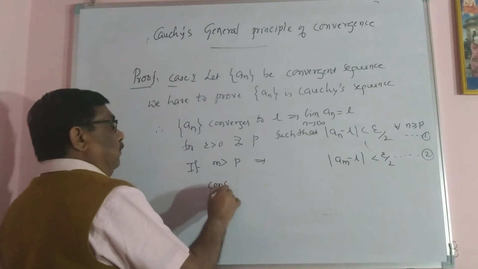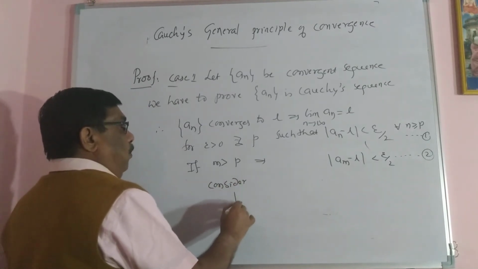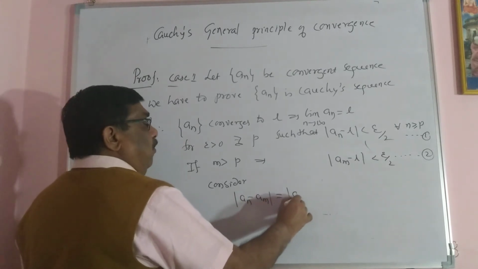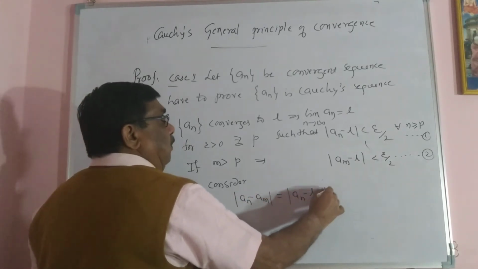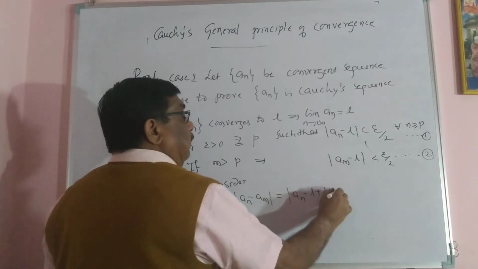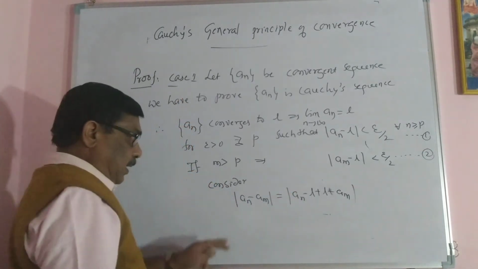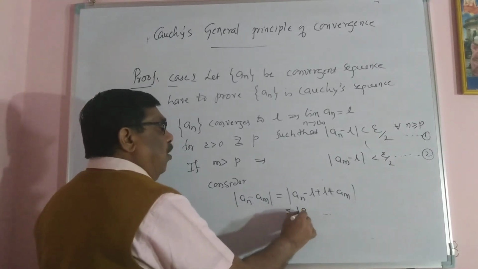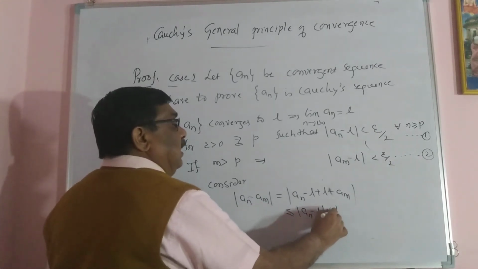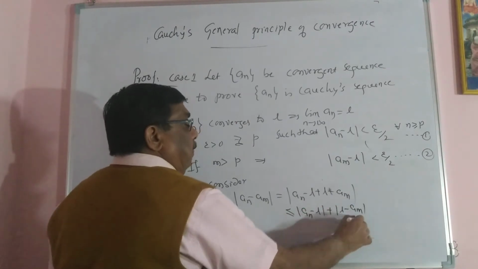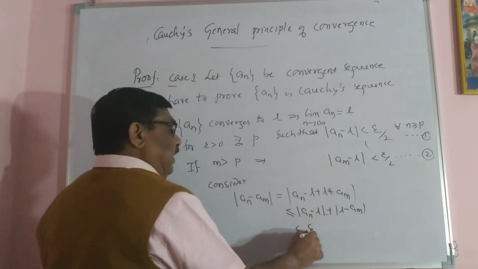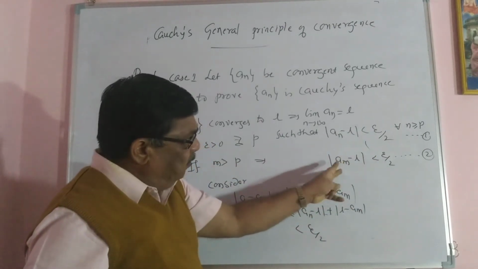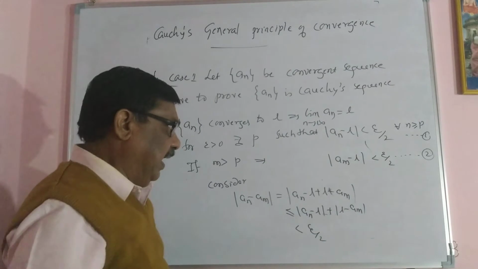Consider mod of a_n minus a_m equal to mod of a_n minus L plus L minus a_m. Just add and subtract L. This is less than or equal to mod a_n minus L plus mod L minus a_m. This is less than epsilon by 2. a_n minus L is less than epsilon by 2. a_m minus L is the same as L minus a_m.